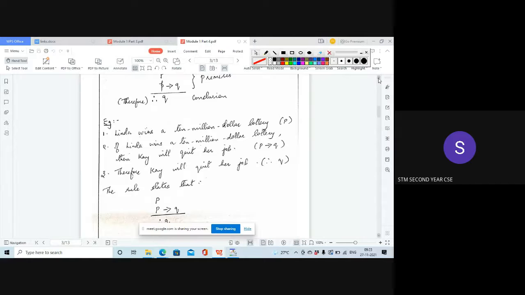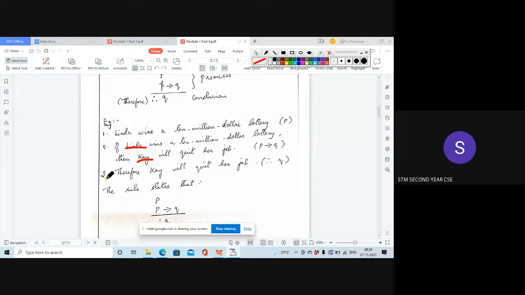Now, write this example. Example 1. The first premise: Linda wins a $10 million lottery. The second premise: If Linda wins a $10 million lottery, then Kayk will quit her job. Linda is the name of a person, Kayk is another person. This is the second premise.